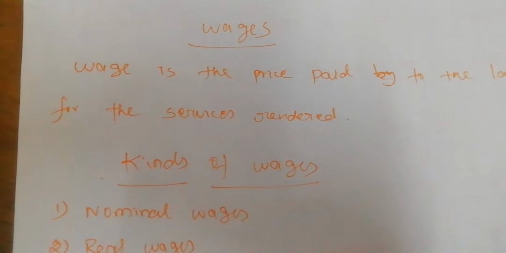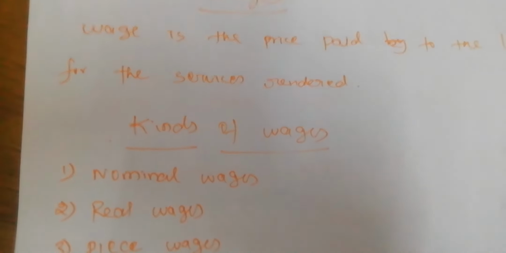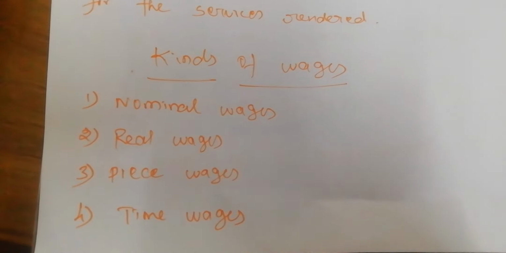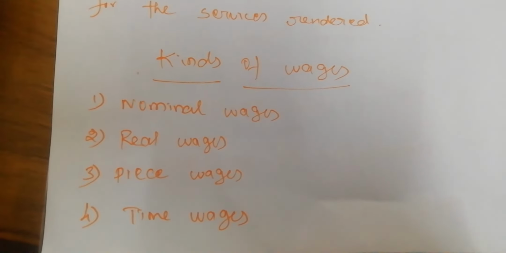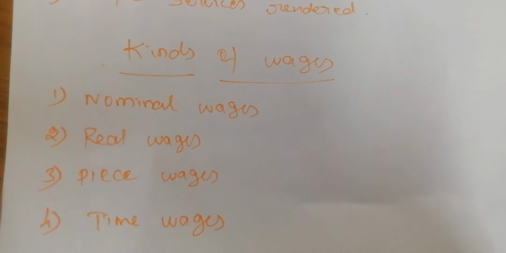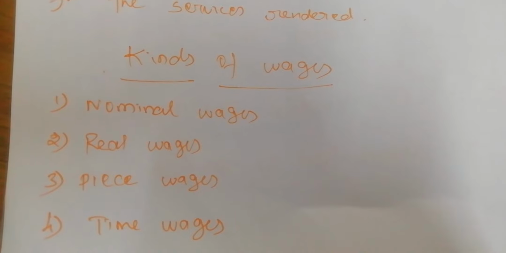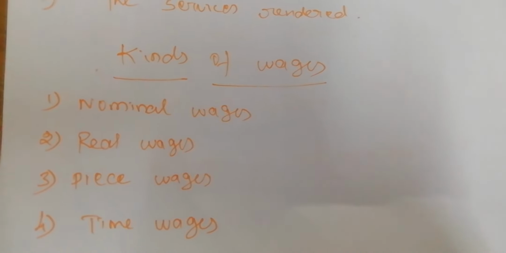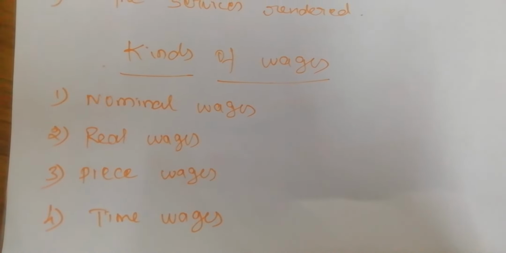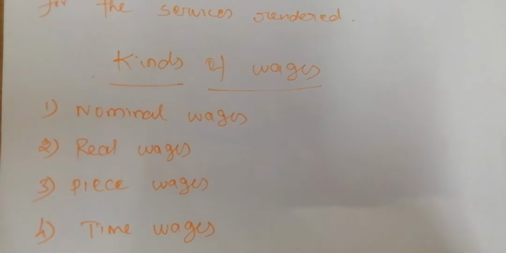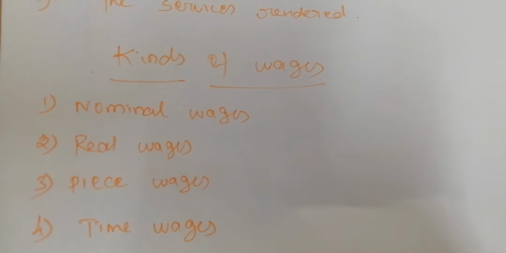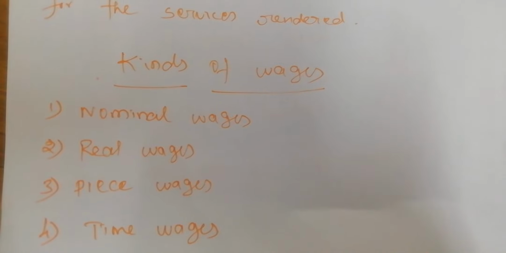Here, four kinds of wages are there. Normally the wages are classified into four types. The first one is nominal wages or money wages. Nominal wages refers to the wages paid in terms of money only. Normally if you are doing some work for an owner or the producers, we will get the remuneration in the form of money only, without any other incentives.